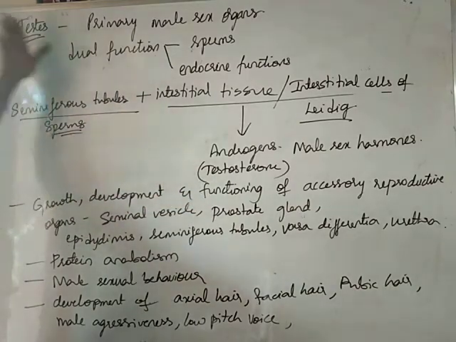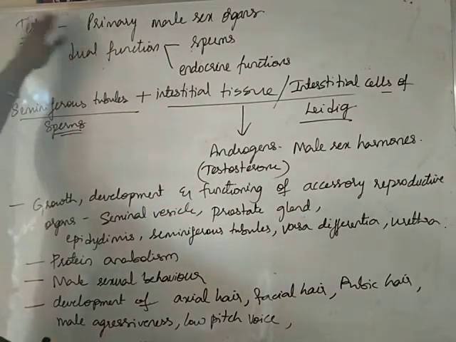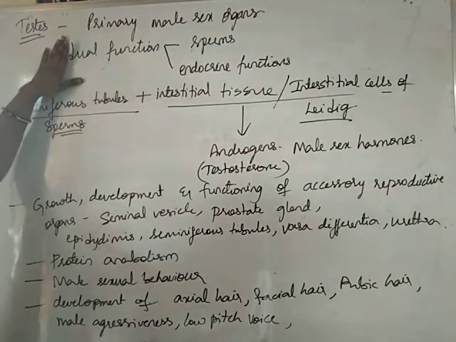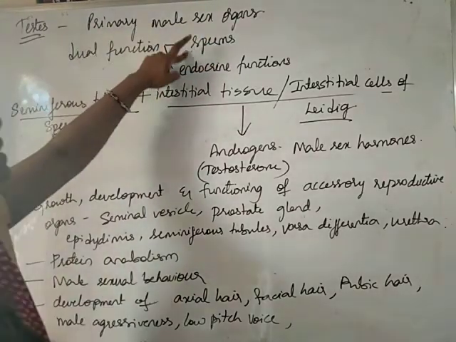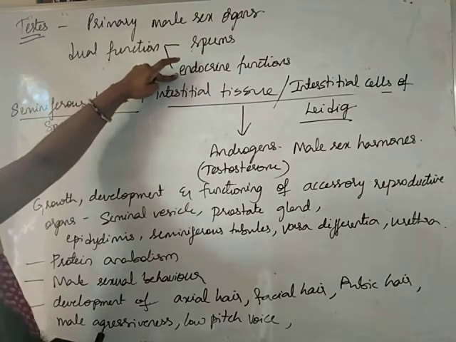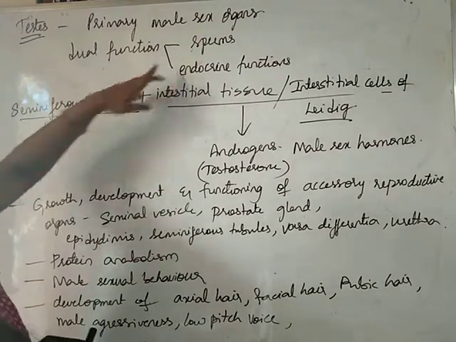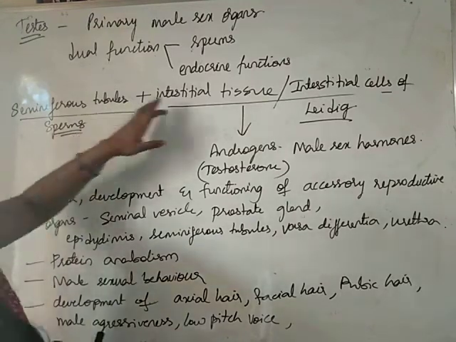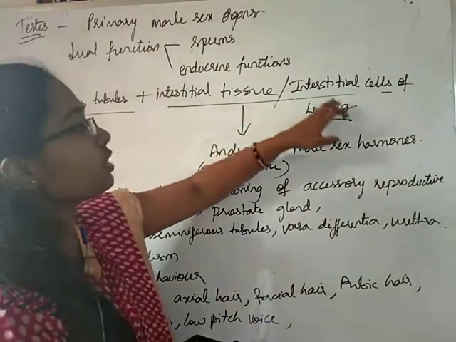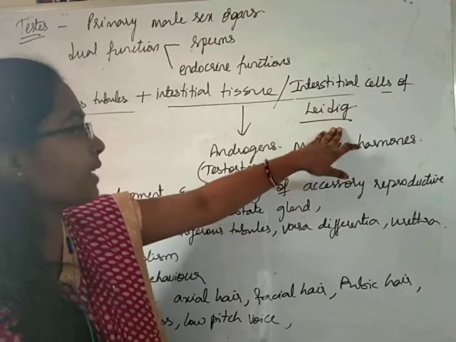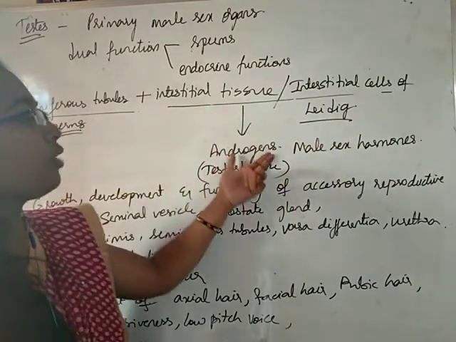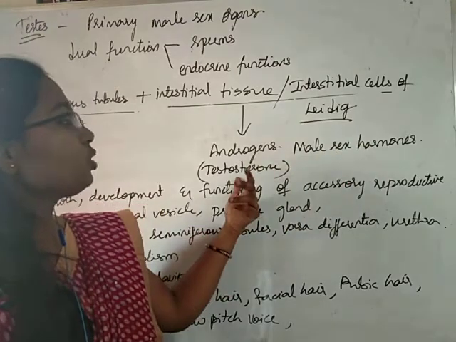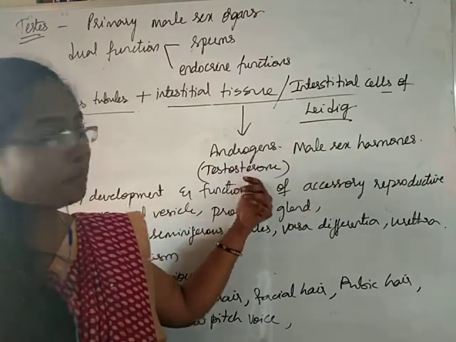Students, this is regarding testis. So, testis is the primary male sex organ. It performs dual function. It produces sperms and it also has endocrine functions. The testis consists of seminiferous tubules which produce the sperms, and interstitial tissue or interstitial cells of Leydig, or Leydig cells. These produce androgens which are the male sex hormones. Testosterone is the chief androgen.